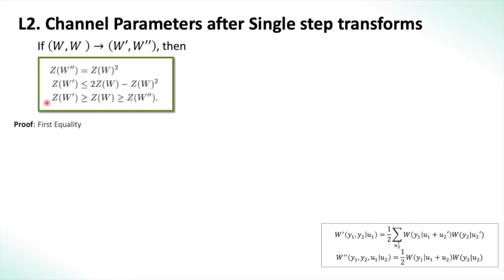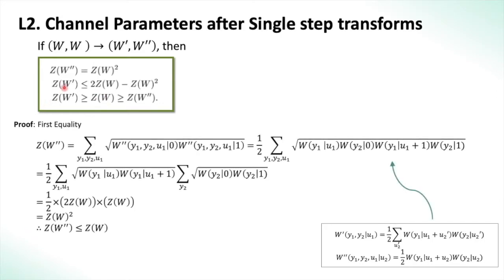In the interest of time, we will only prove the first equality. The first equality just comes from the definition of W double prime. So Z of W double prime is equal to the summation over y1, y2, u1 of the square root of W double prime of y1, y2, u1 given that u2 is 0, times W double prime of y1, y2, u1 given that the input bit is 1. This is equal to the summation over y1, y2, u1 of the square root of W of y1 given u1 times W of y2 given 0, and so on.